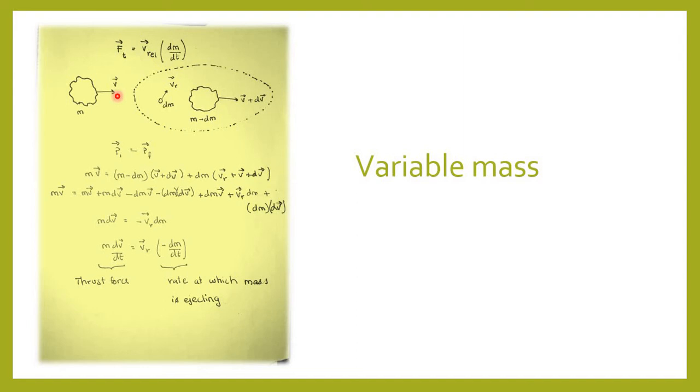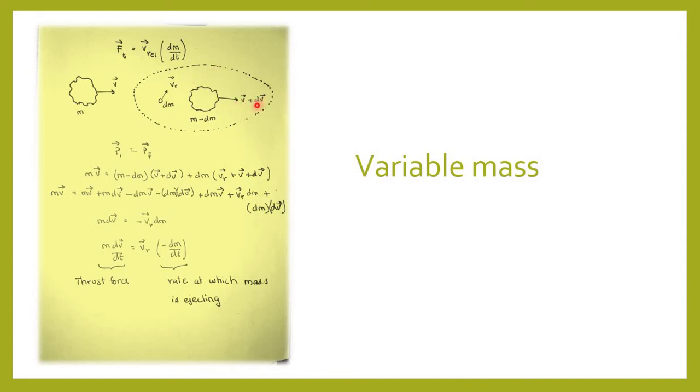After some time, that is t equals t plus dt, we have its mass becoming m minus dm and velocity becomes v plus dv. The mass dm is ejected with relative velocity vr. Absolute velocity of the mass dm is therefore vr plus v plus dv.